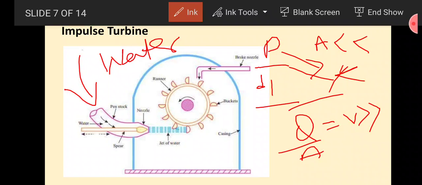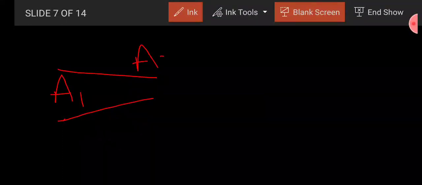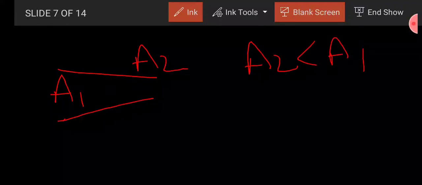Once again I will repeat it to you. Let us consider a nozzle of varying area. This is A1, this is A2. Here A2 is less than A1.